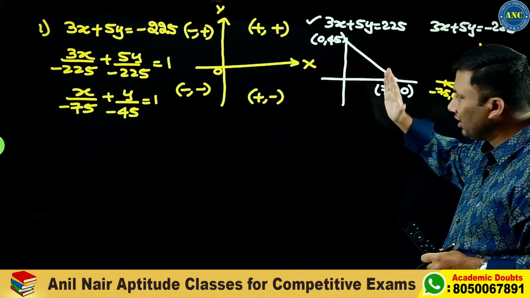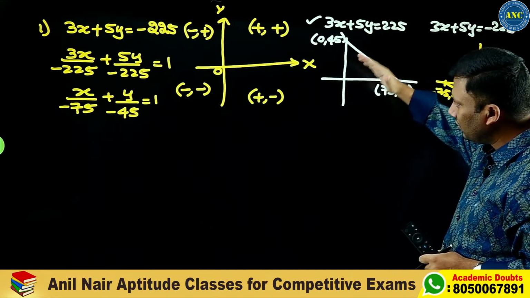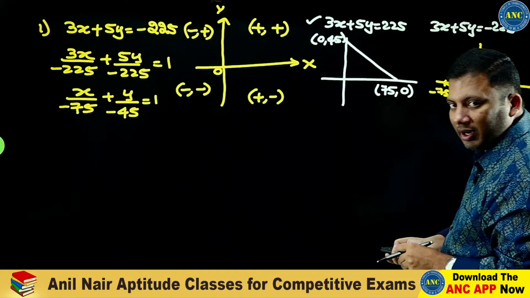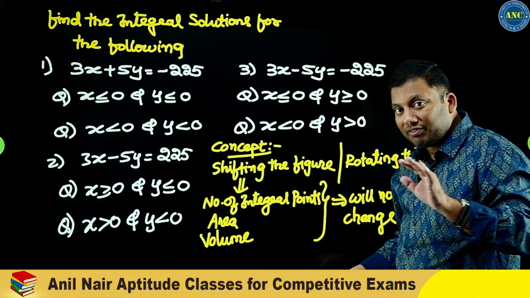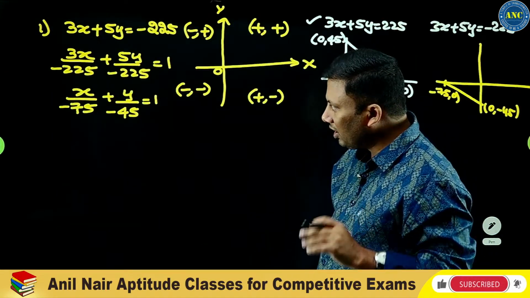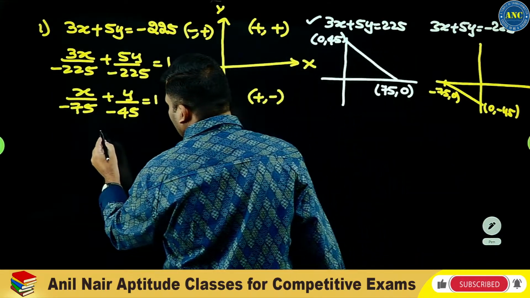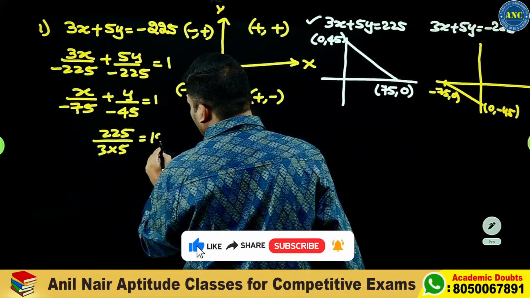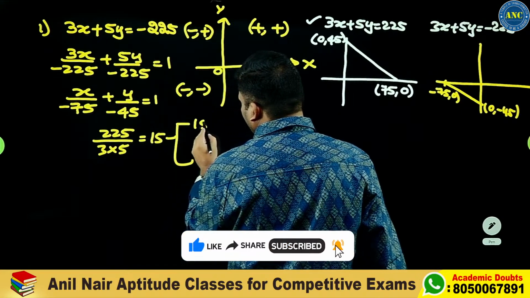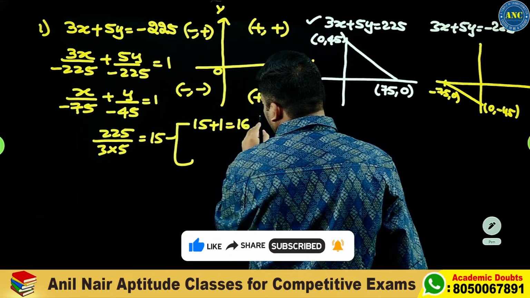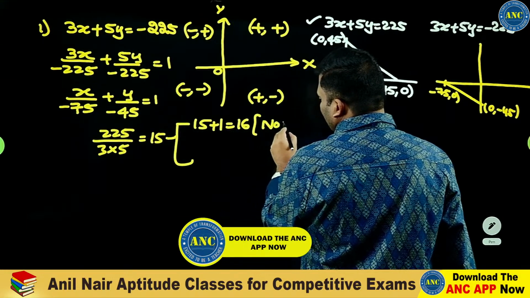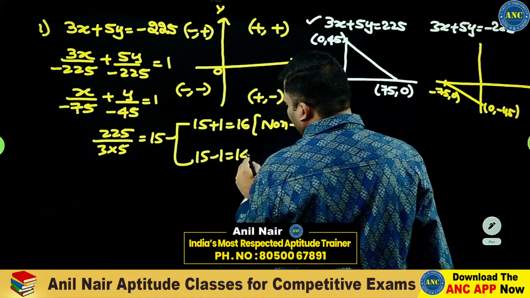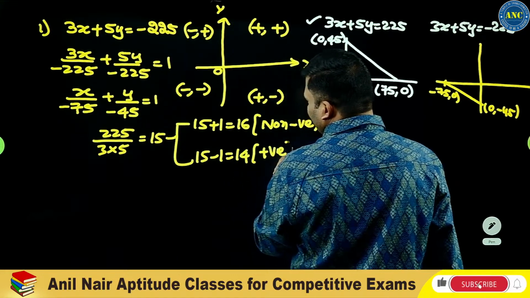Instead of positive positive, this became negative negative. If I shift this line from one point to another point, the number of integral points will not change. So the answer will be 225 by 3 into 5, which is 15. So the answer will be 15 plus 1, 16. It is for non-negative. For positive, 15 minus 1, which is 14.